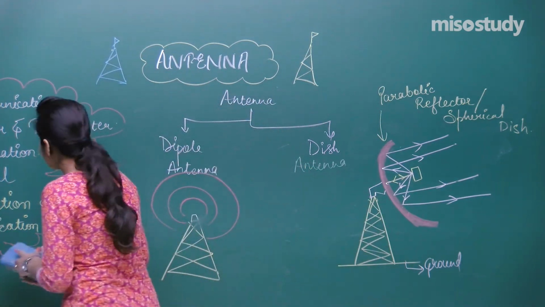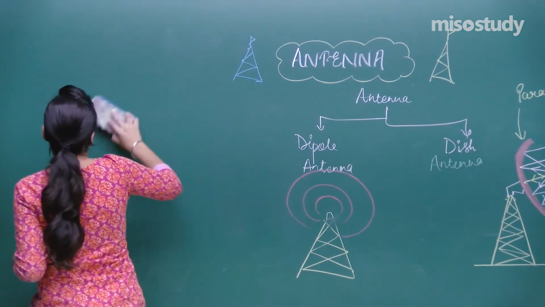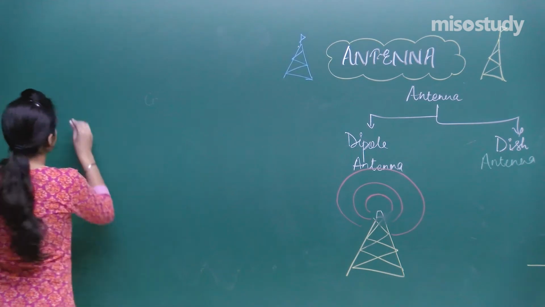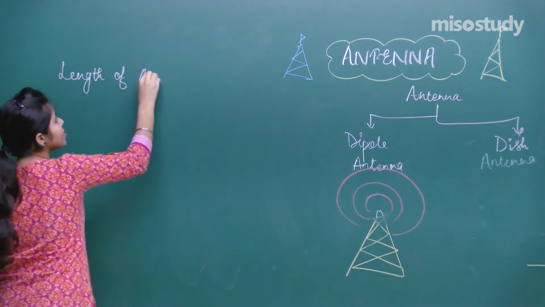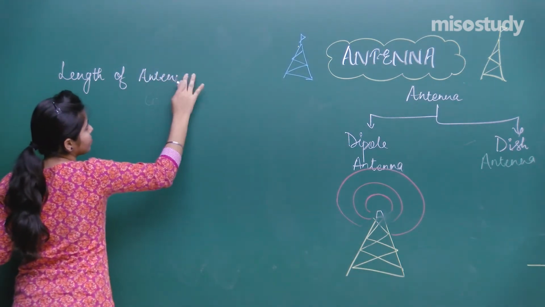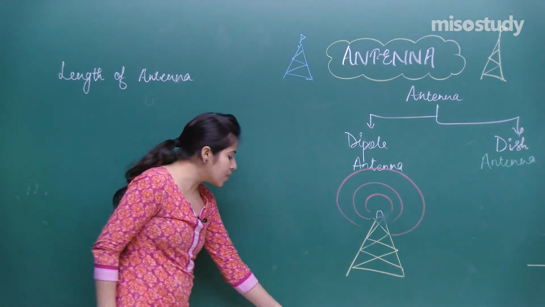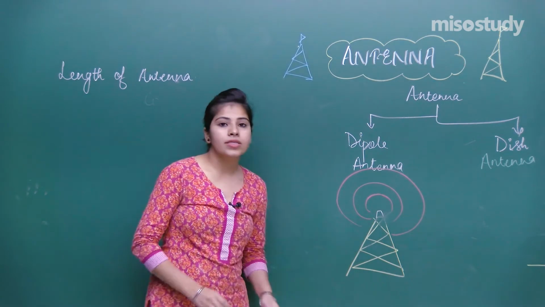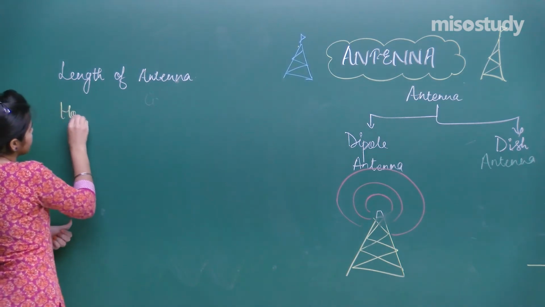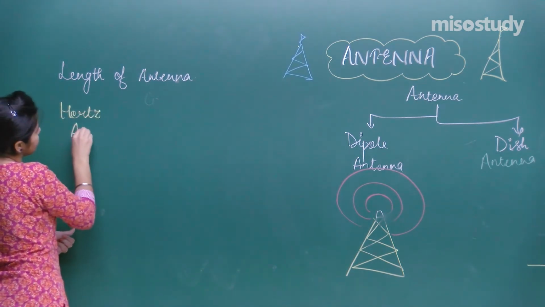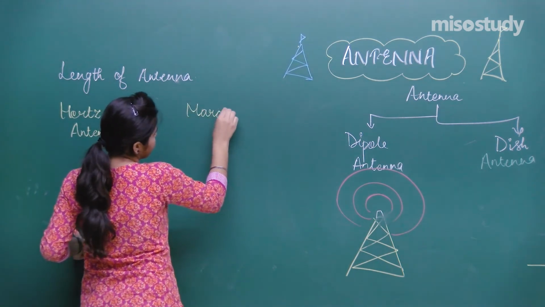Now, the next thing that I want to tell you about is the length of the antenna and the power radiated by the antenna. What is the importance, what is the significance of the length of the antenna? Why is it important? We have to understand two things over here, the Hertz antenna and the Marconi antenna.